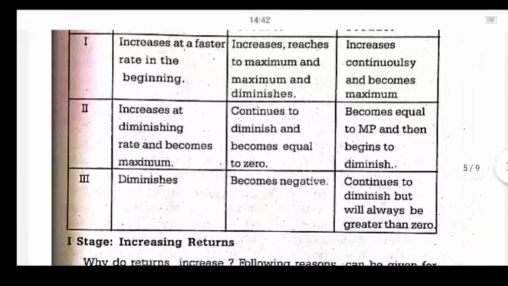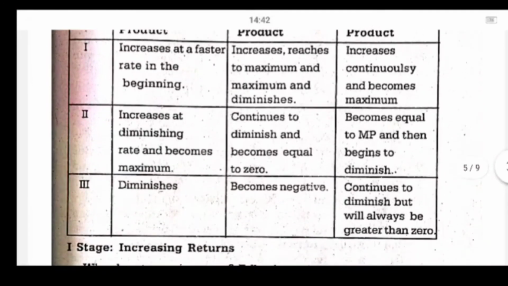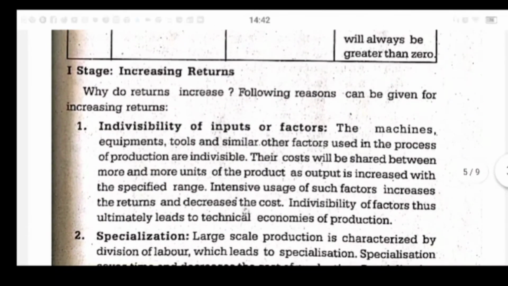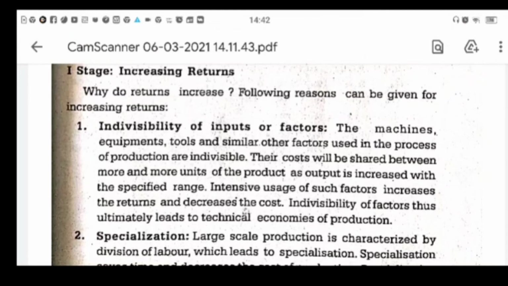Average product increases continuously and becomes maximum. In the second stage it becomes equal to MP and then begins to diminish. In the third stage it continues to diminish but will always be greater than 0. So that is the relation between average, marginal and total product. Go through this. If you have doubts, you have to ask.